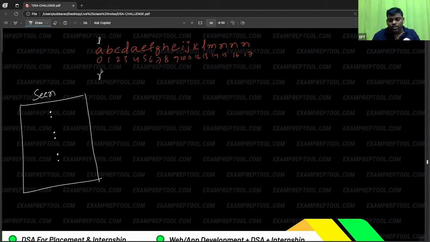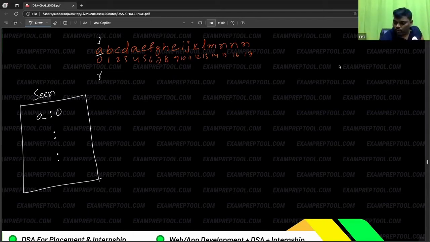So L and R are initially at index 0. Now R is asking, wherever R is pointing, I am asking that person, A, is A seen or not? No, A is not seen. What is the meaning? A new person. A is not seen, so it is a new person. Then what you have to do is mark it in the seen dictionary, at which index? 0.